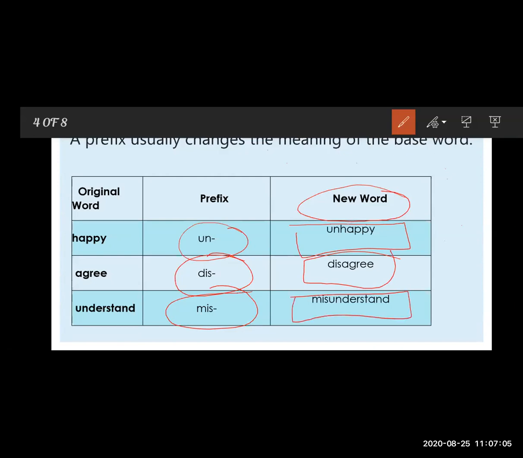So see students, whenever we add a prefix to the base word, the meaning of the word is also changed.